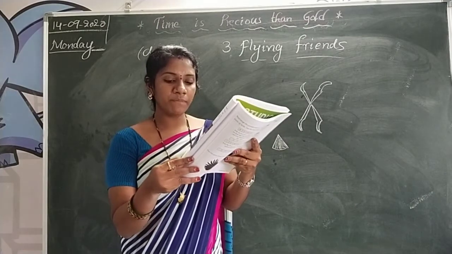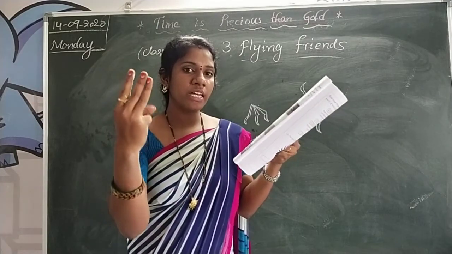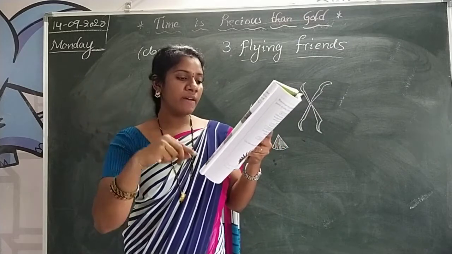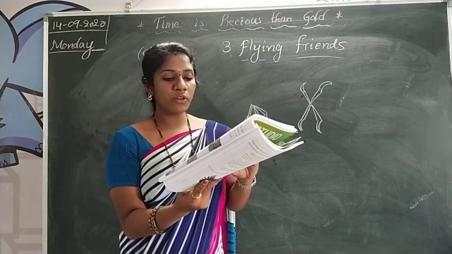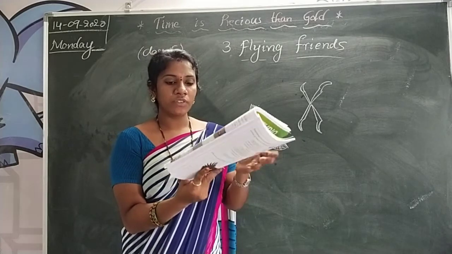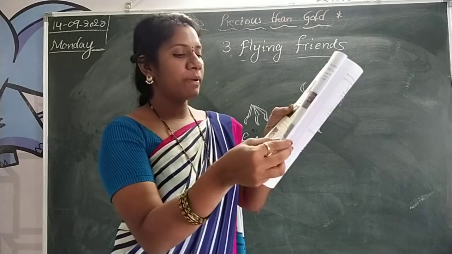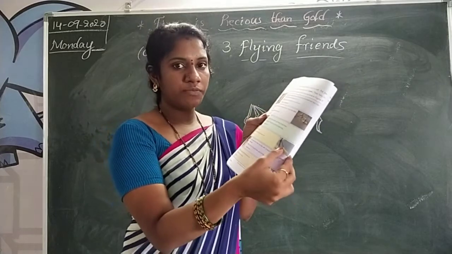And next one, see, first three toes they have in front and one at the back side. Some birds have long toes and they help the bird walk in water and wetland. These types of toes help to walk in water also, like cranes.